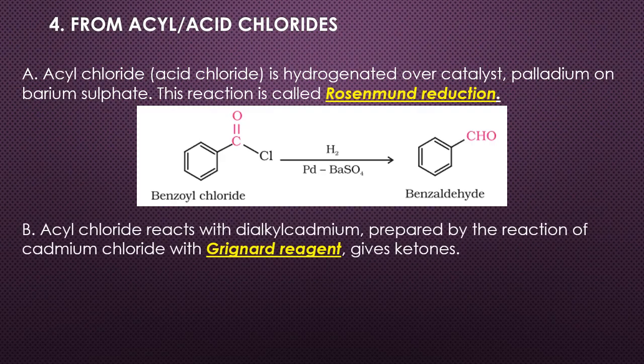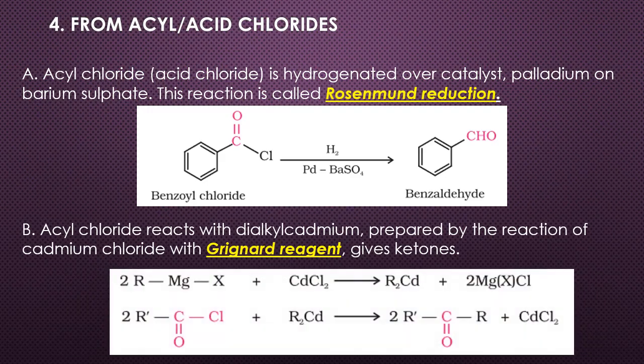Next, we can obtain ketone by using Grignard reagent with the acyl chloride. Acyl chloride reacts with dialkyl cadmium prepared by the reaction of cadmium chloride as given below with Grignard reagent. It gives ketones.